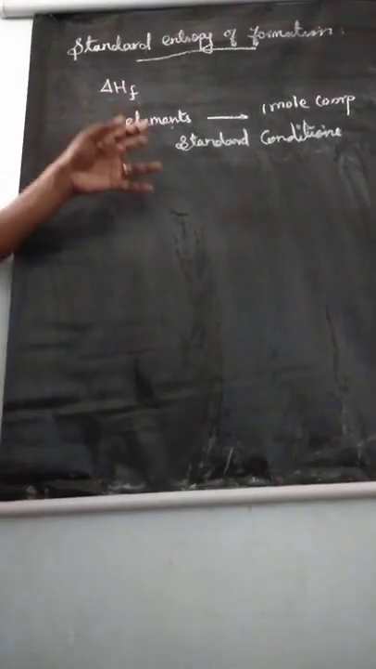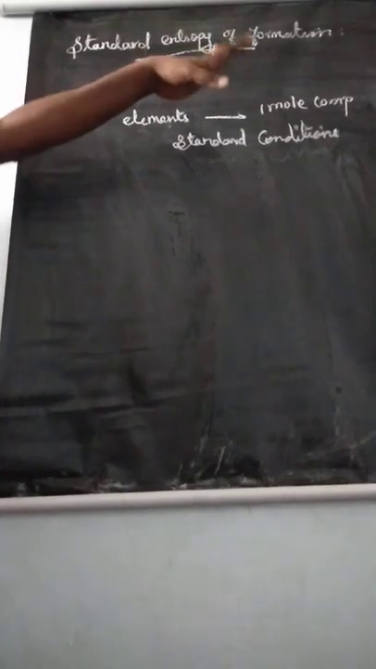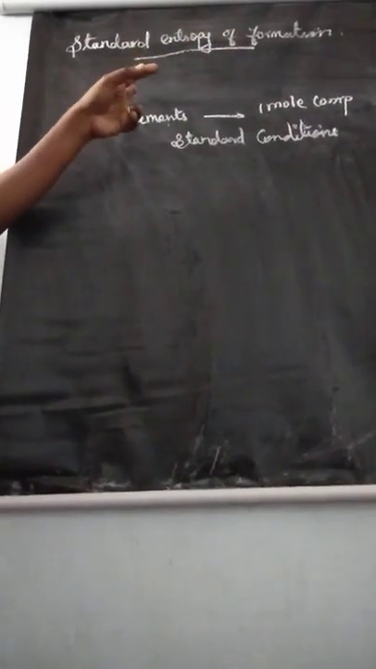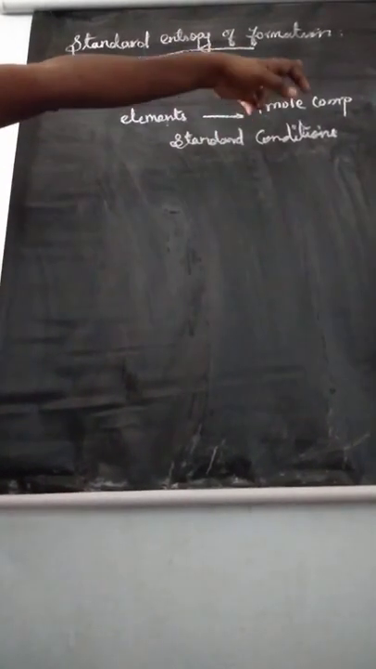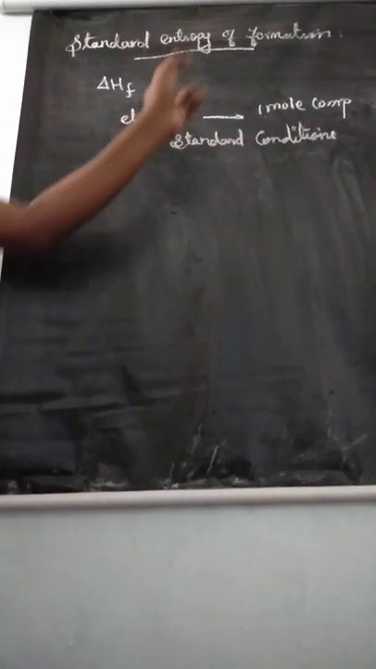So can you tell the definition? Standard entropy of formation is defined as the entropy of formation of 1 mole of compound formed from its elements under standard conditions.